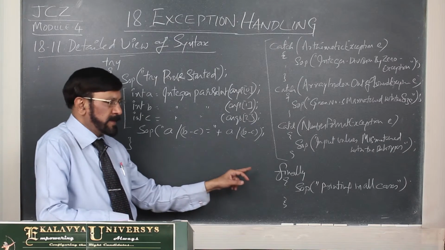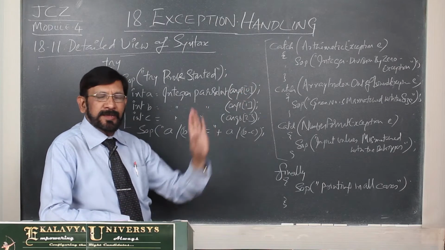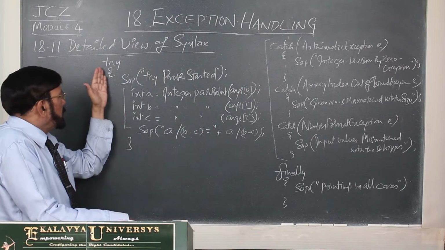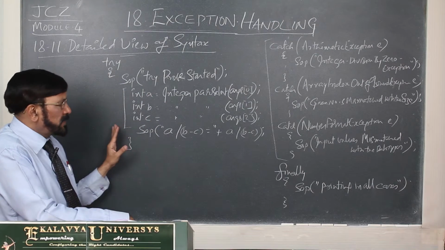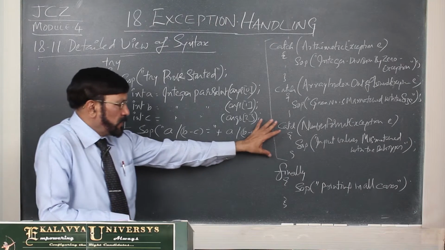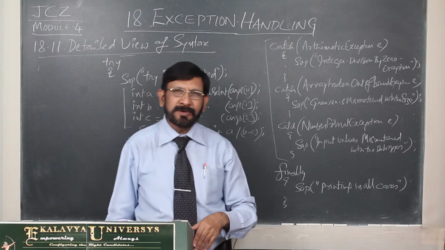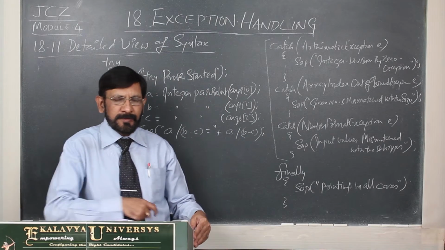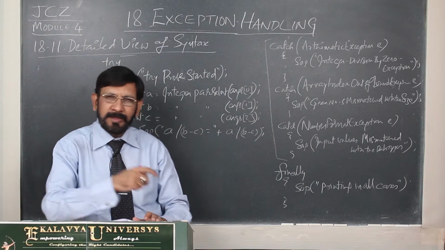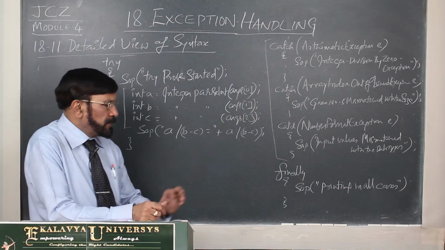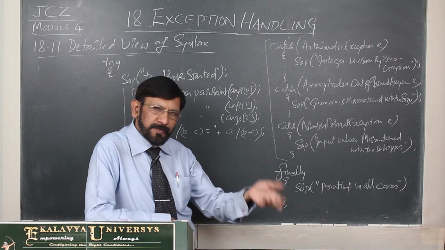Already this point many times I explained to you, and in between these blocks you should not write any other code. And one more thing, even if there is a single statement, you must create a block. Exception handling code without creating blocks you should not do. Okay. As far as the finally block is concerned, as I told you already, it is used for cleaning the resources, like closing files, web connections, etc.